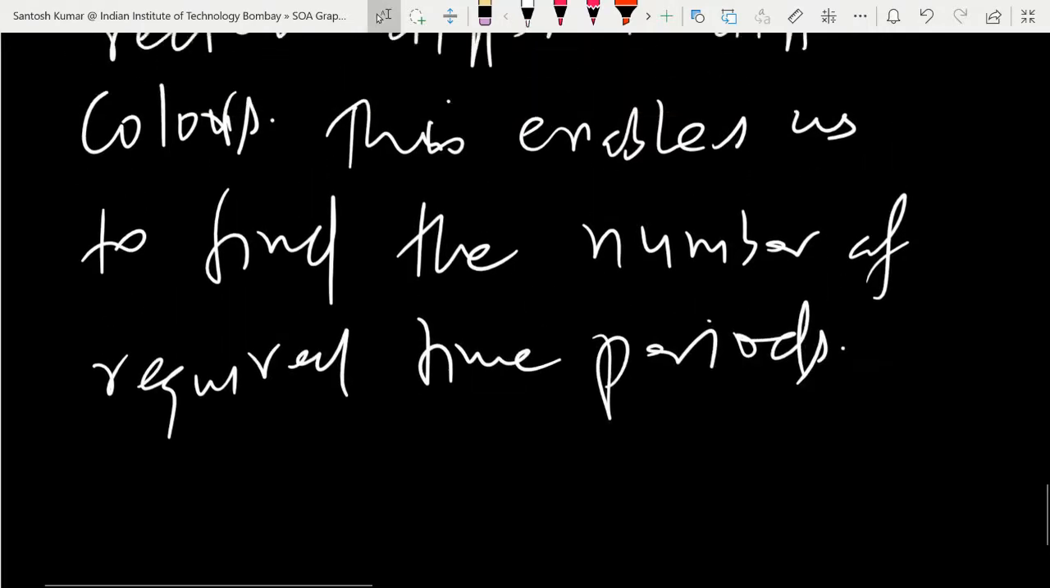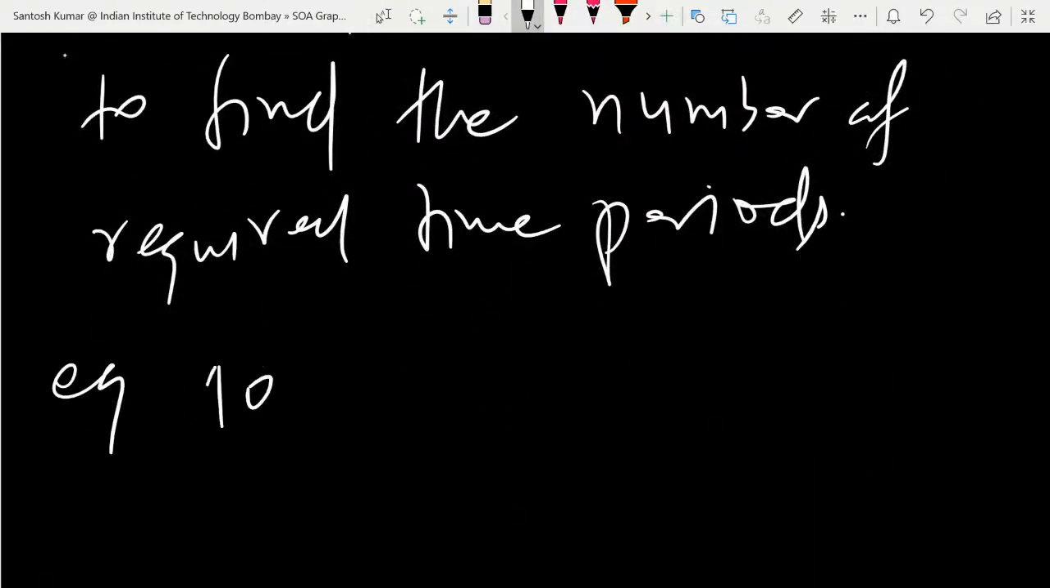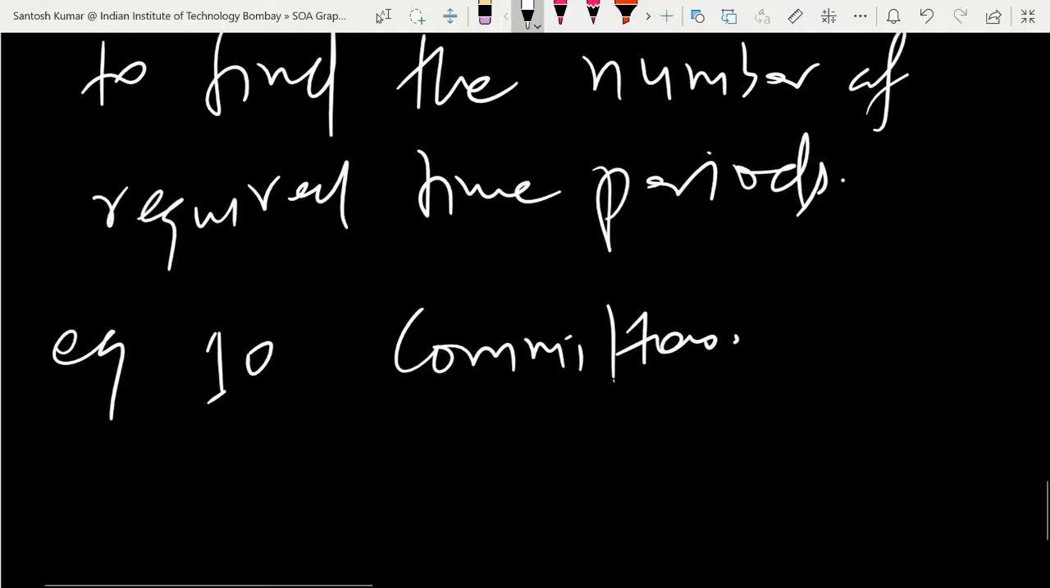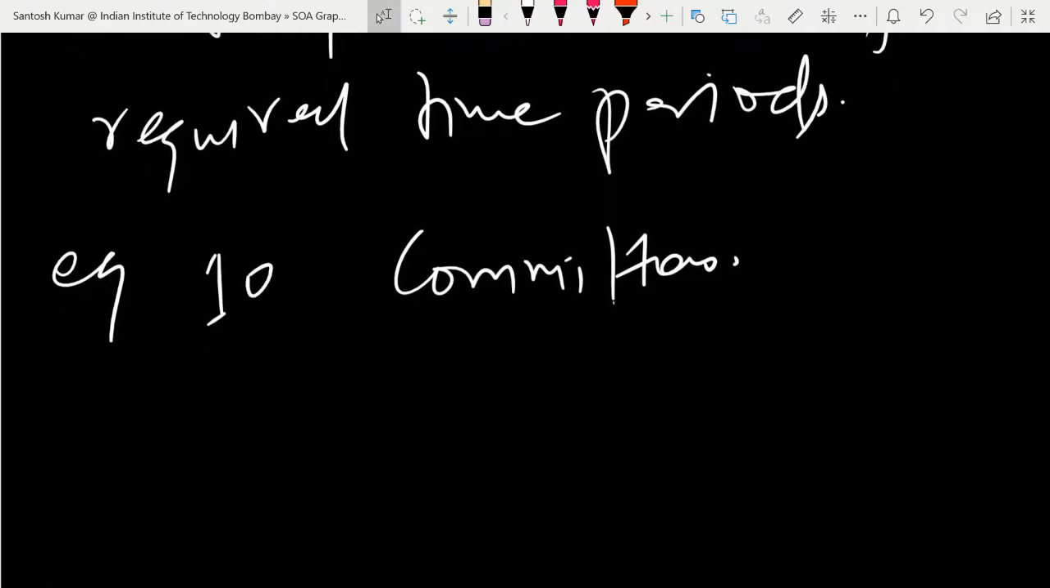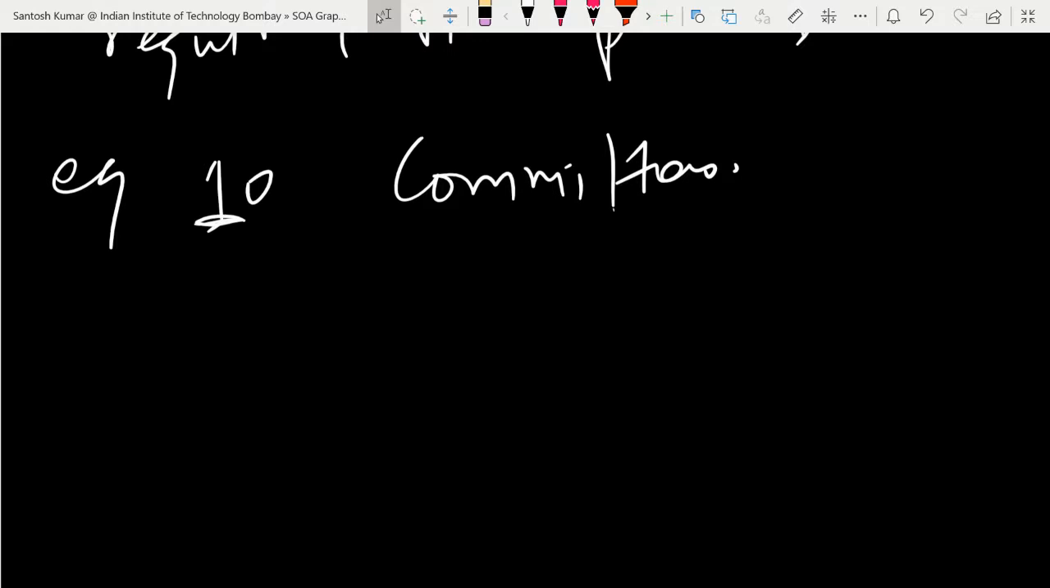See why this problem is more important. Suppose, for example, we have 10 committees. Why don't we put 10 meetings on 10 different days? That's fine, but for the time constraints, we want to minimize the time period. With 10 committees, if you put one meeting in one day, it will take 10 days. But we want to minimize the time period. So that's why this is important.